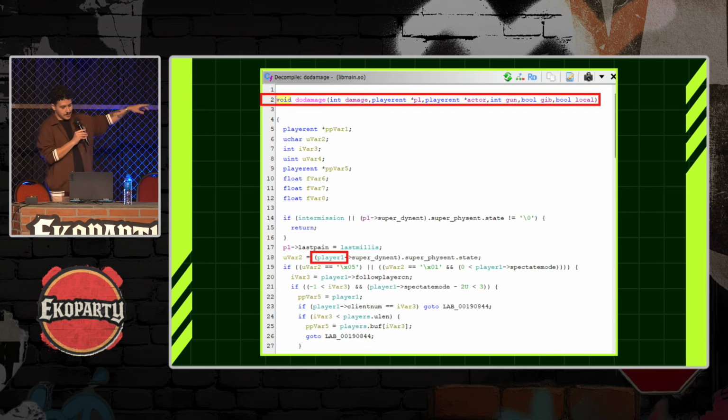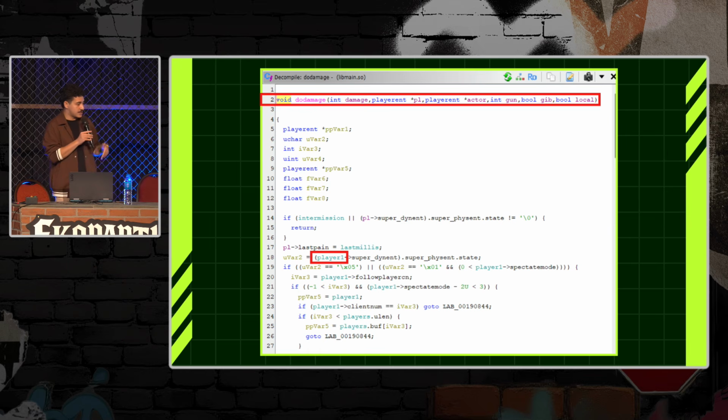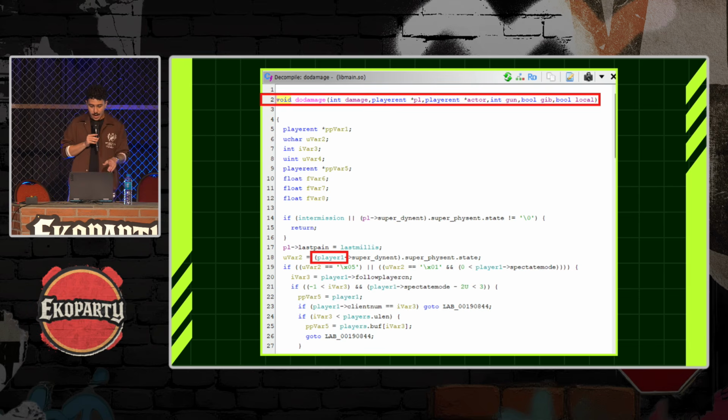So as we can see here, we have the function do damage, and it receives some arguments. The first one is an integer called damage, so it's probably the amount of damage that has been dealt. We have two entities called player entity, a P1 and an actor. So we can presume that the actor is the player who is inflicting damage, and probably the P1 is the player who's being damaged.